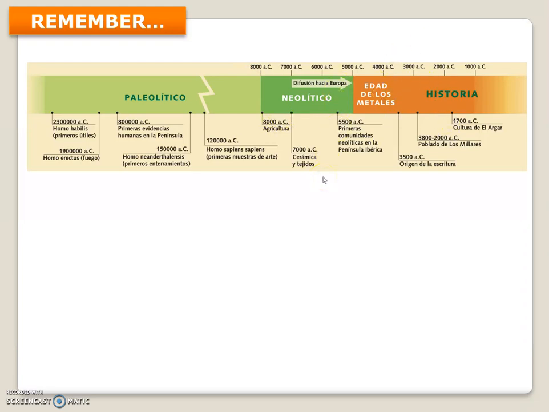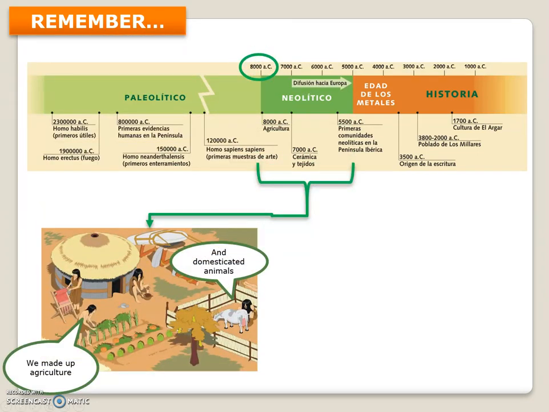If you remember, the Paleolithic started 4 million years ago and ended 10,000 years ago, or 8,000 years before Christ, that is the same. At this point, something happened. That was the appearance of agriculture and livestock. This point of history, the 8,000 years before Christ, is the beginning of Neolithic, because Neolithic is the period of time in which agriculture and livestock were invented. That means that people start to produce their own food.